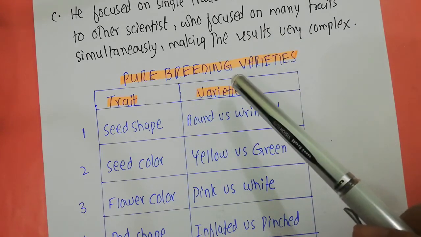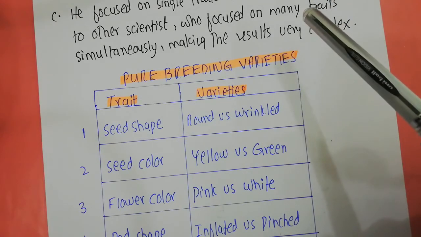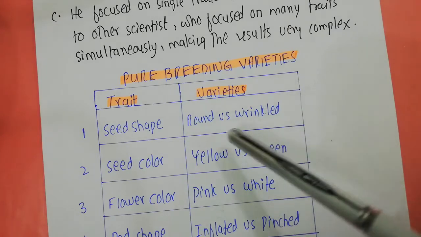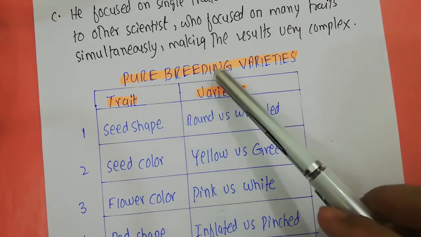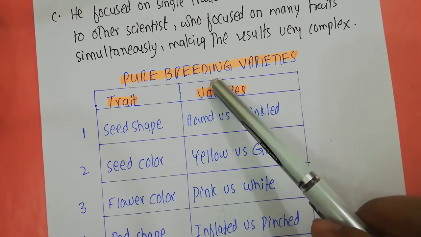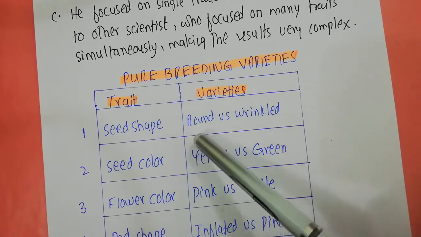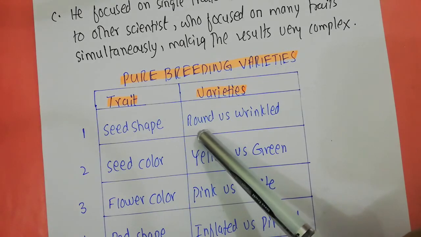If you grow that generation, again you will be getting round seeds. So as many times as you grow them, all of the time you will be getting round seeds. That is what is meant by pure breeding varieties. In technical terms, these seeds are homozygous for the round trait. Both of the alleles are of the same nature.